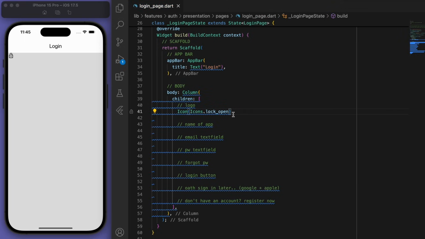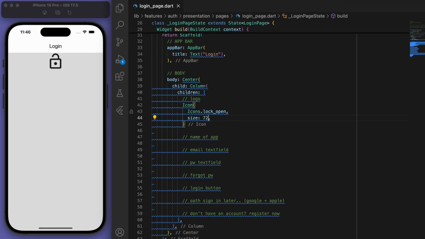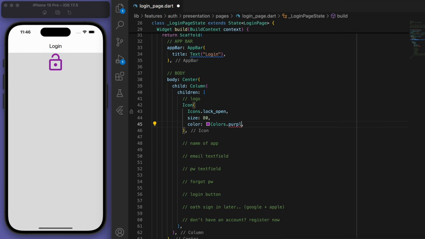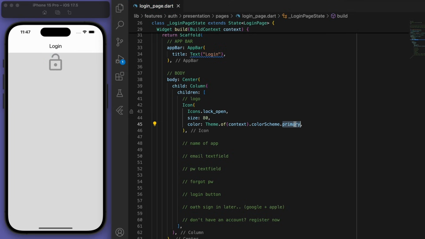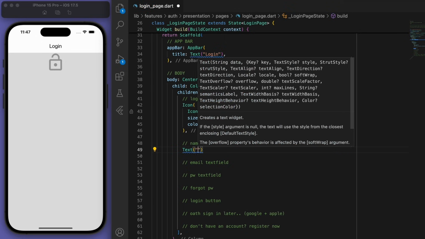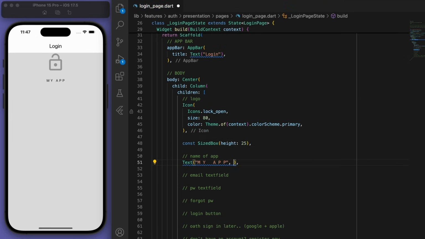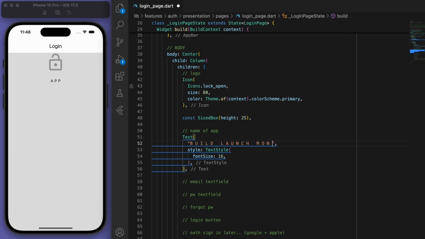So for the logo, obviously you can bring your own image in, but we can sort that out later. For now, I'm just going to put in some kind of icon. And you can see we can obviously give it a color. But instead of giving a fixed color, I'm going to go to my theme and give it my primary color. So that's how we can access all of those colors we specified earlier. We have the name of the app. I'm just going to call it Build Launch Monetize.